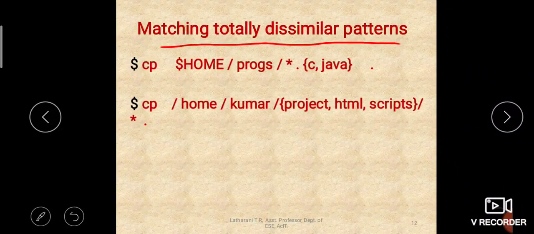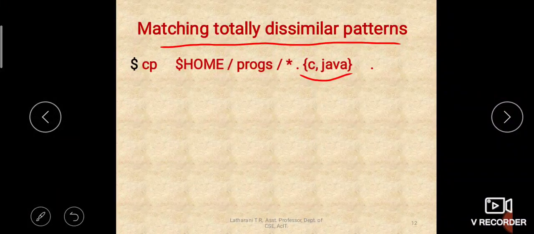But here we have totally dissimilar patterns. So we will consider multiple files, but they are totally dissimilar. Nothing is common in those file names. So how do we match such file names? To match them we will use another wildcard called the flower parenthesis. So let us look at this first example.